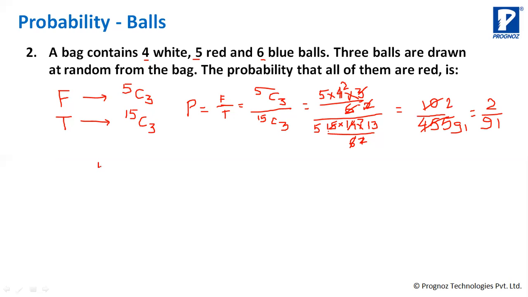Initially you have 5 red balls, right? So this is your favorable chance, and total number of balls are 15. So पहली बार जब आप रेड बॉल निकाल रही हैं तो इस प्रोबेबिलिटी से निकाल रहे हैं. अब आपने एक रेड निकाल लिया. So now how many balls are left with you? 4 red balls are left with you, because एक red ball तो आपने निकाल लिया, and total balls कितने हो जाएंगे? 14, because एक बॉल आपने टोटल में से निकाल लिया जो रेड बॉल था.